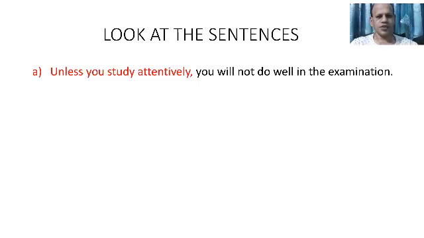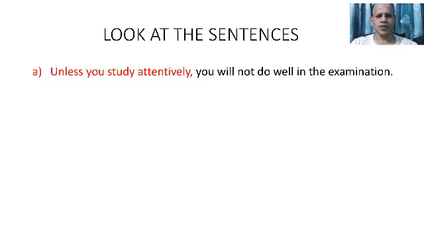Unless you study attentively, you will not do well in the examination. Look at the sentence closely. Actually, you have two clauses here: one is principal clause and one is subordinate clause. First one, unless you study attentively, is a subordinate clause because it cannot express the meaning completely.